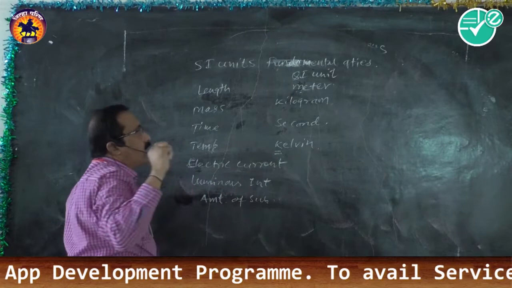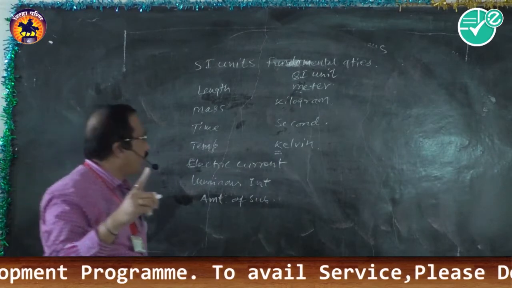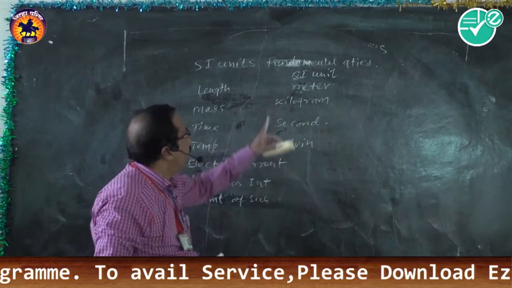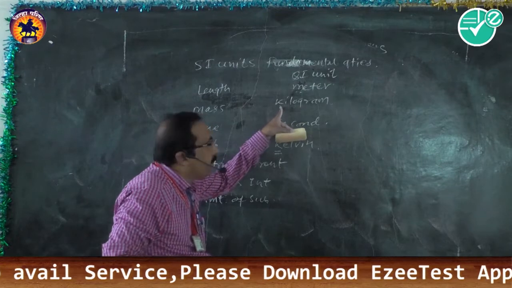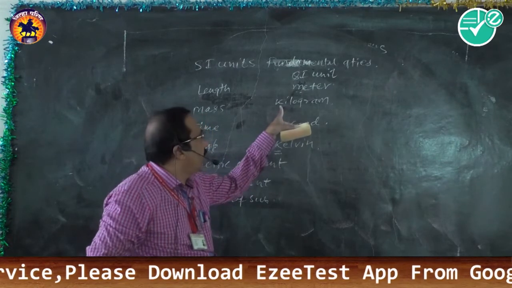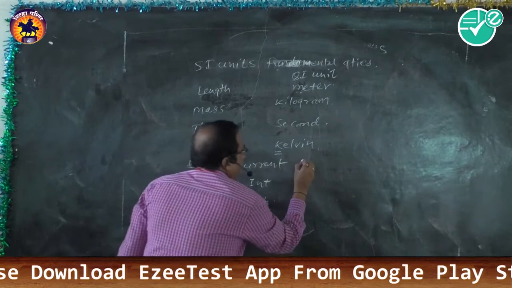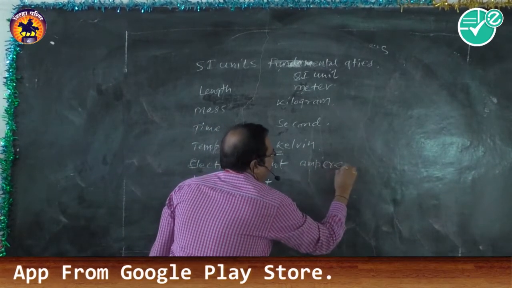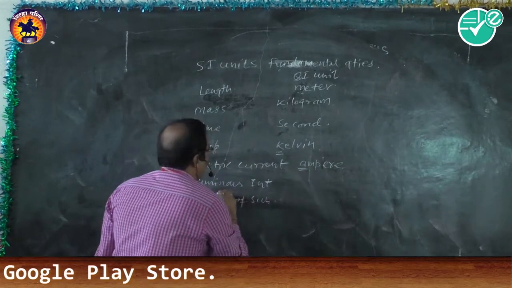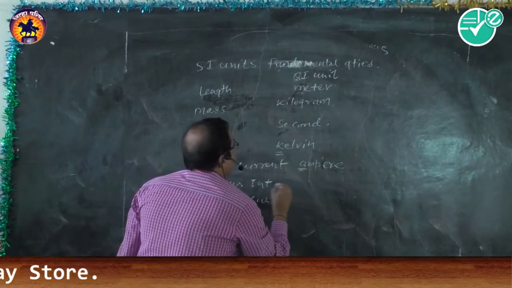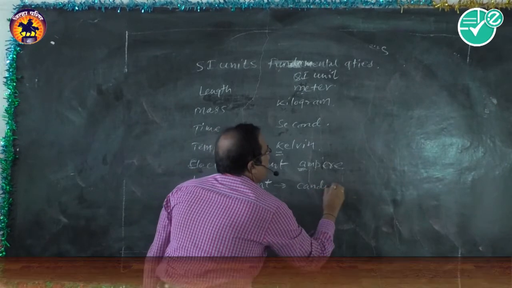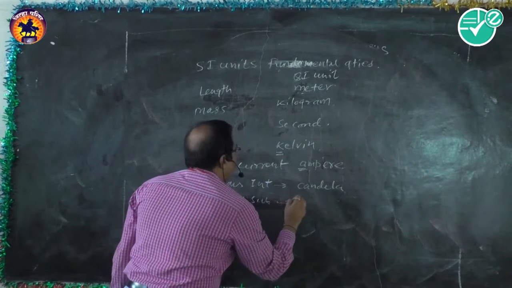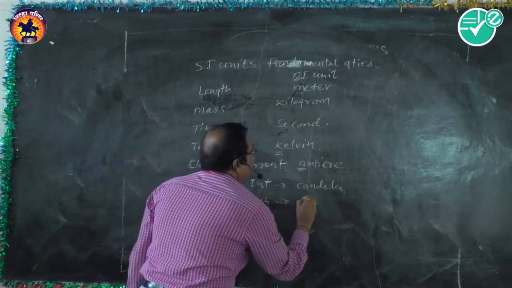If you are writing the full form of the unit, then the starting letter should be small. So please keep that in mind. Electric current, ampere. Even though it is the name of a scientist, I am writing a small here. So please note it down. Luminous intensity is candela, and amount of substance is mole.